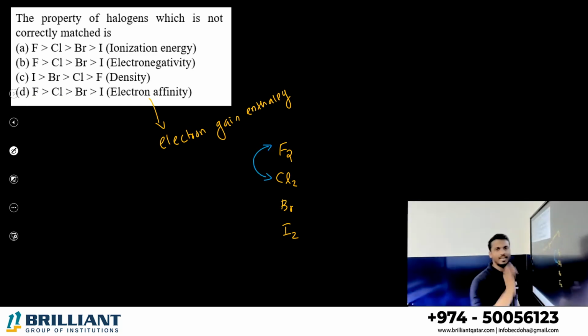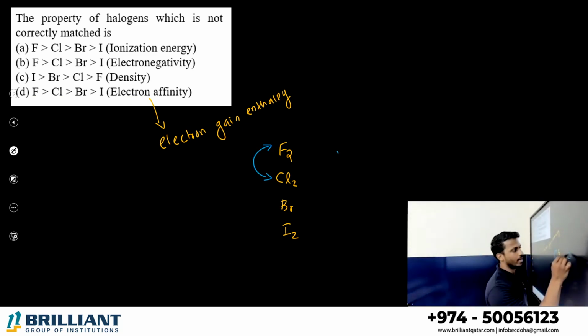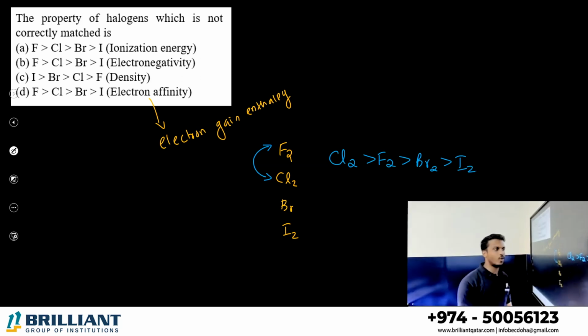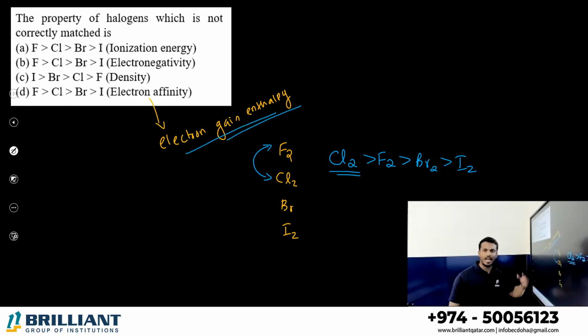Chlorine first. So we will get chlorine greater than fluorine greater than bromine greater than iodine. You studied, no? Chlorine having high electron gain enthalpy than fluorine. This is the order. So if you want the electron gain enthalpy order of halogens, you please interchange fluorine and chlorine. That's it. On answer, the incorrect statement is option D.